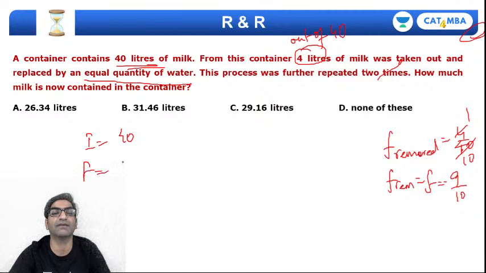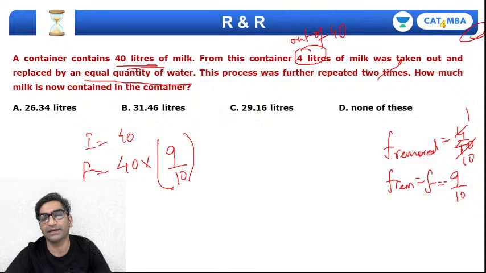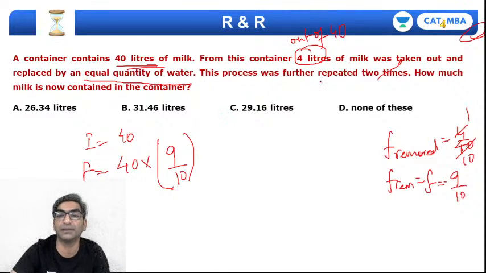And hence the final value should be initial value into the fraction remaining, 9 by 10, raised to the power of... I don't really know, right? In fact, I'm given 4. This is repeated 2 times after the first time, which means it's done 3 times in total.